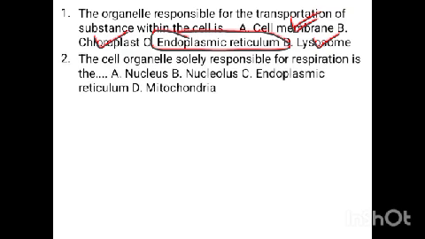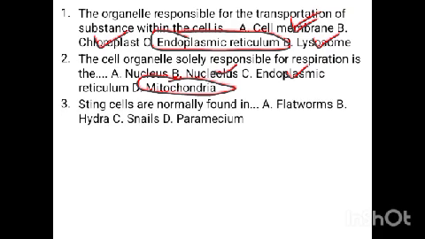Question 2. The organelle solely responsible for respiration is, that is the mitochondria. The nucleus is the centrally placed organelle within the cell that controls all other activities of the cell. It contains the hereditary information, the chromosome. It contains the nucleolus itself. And we've talked about endoplasmic reticulum earlier.